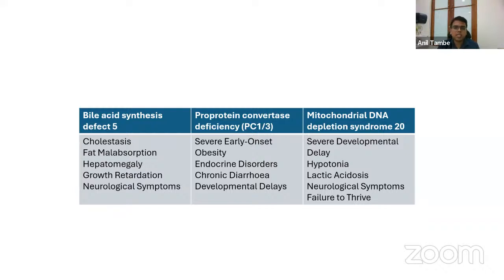That is their usual presentation: hepatomegaly, cholestatic jaundice, and growth failure. That is how they usually present to us. And in these kids, if you do the serum bile acid levels, they will be severely low.